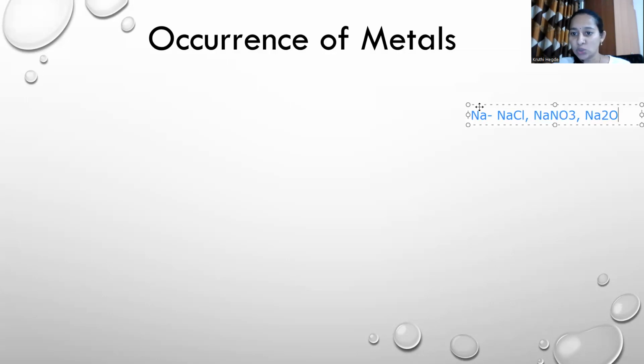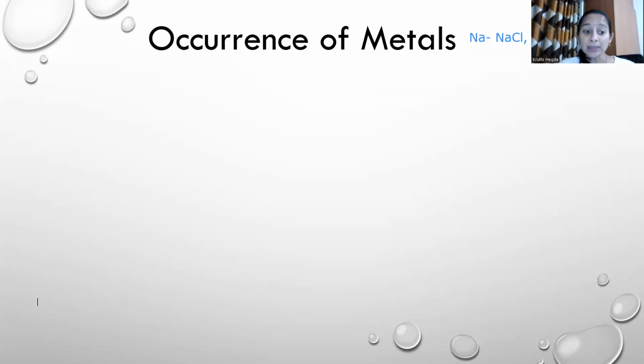It exists as sodium chloride, sodium nitrate or sodium oxide. So sodium which exists in these three forms has to be used to get sodium out of it, which we'll use in the laboratory.